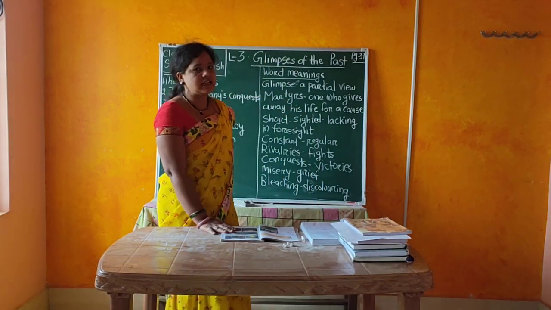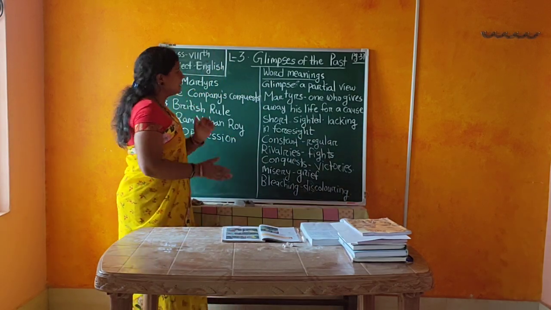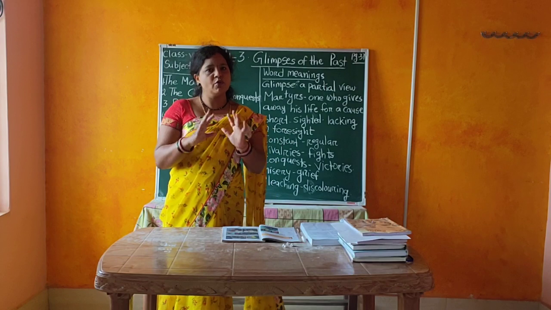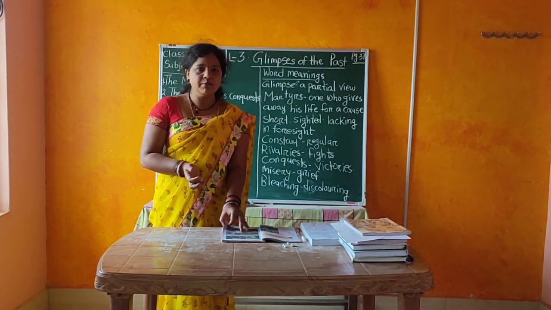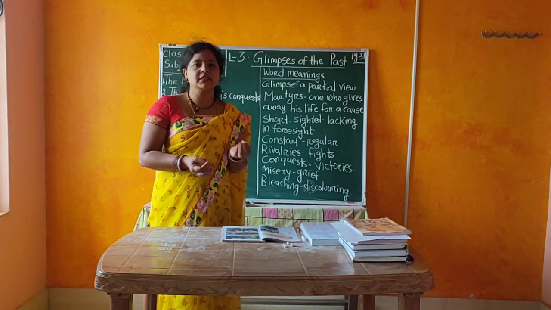Okay children, this lesson's name is Glimpses of the Past. What do you mean by glimpses? Glimpses means a partial view. So many incidents happened in these 100 years, but it is not possible to read all of that in one book. That's why we have to discuss a small view in this lesson.